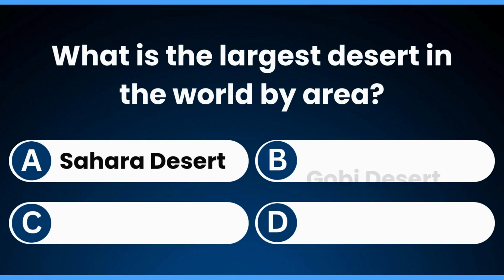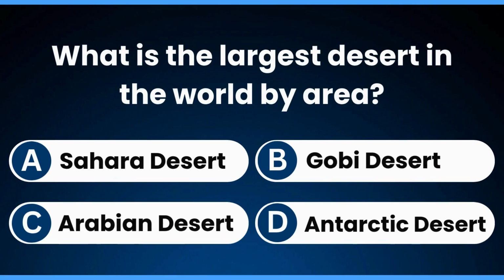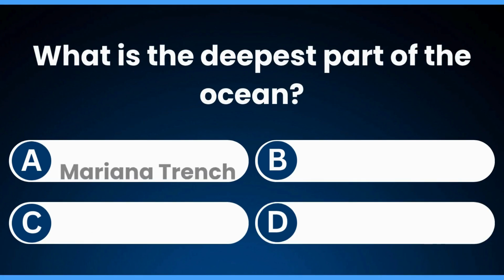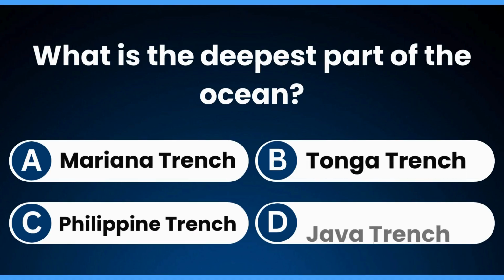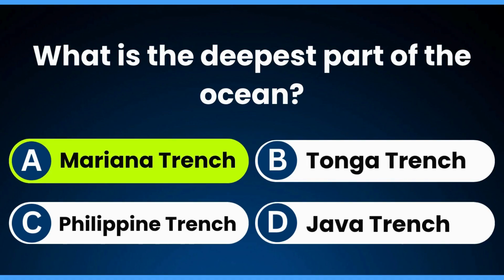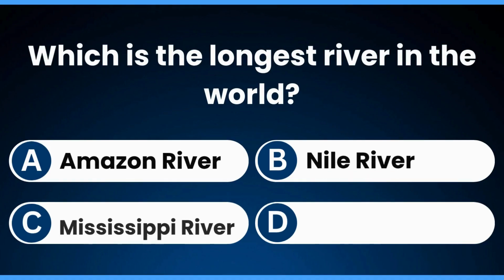What is the largest desert in the world by area? Antarctic Desert. What is the deepest part of the ocean? Mariana Trench. Which is the longest river in the world?